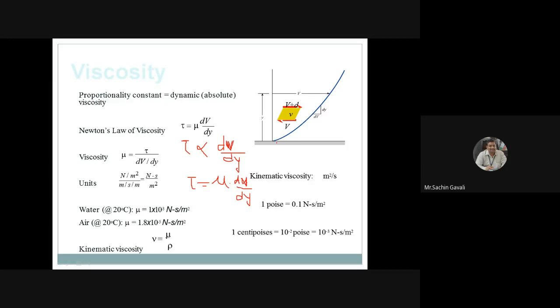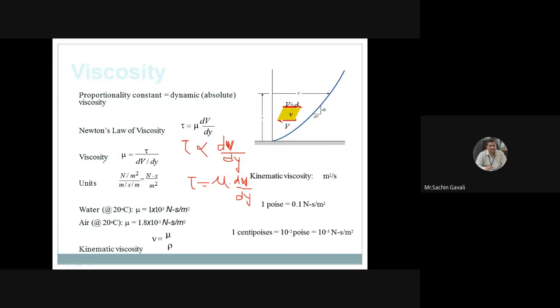Newton performed this experiment, considering the vertical distance and, at the same time, the slope of the velocity. He measured the velocity when a particular fluid is poured on the earth surface, then the distance moved and the velocity gradient. So dv by dy is the change in velocity divided by the change in distance. That gradient is called shear strain. Therefore tau is equal to mu into dv by dy.